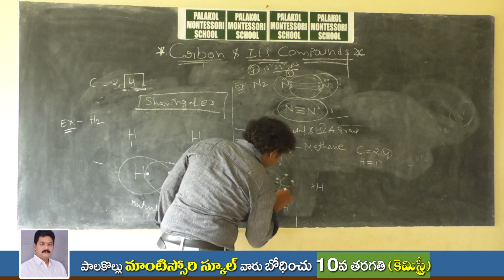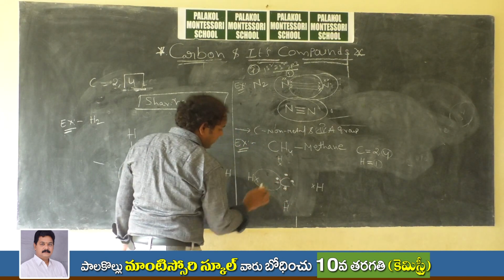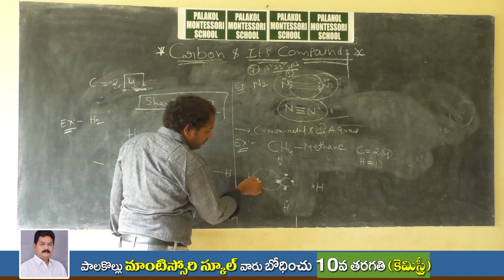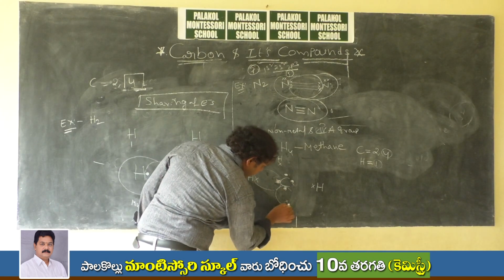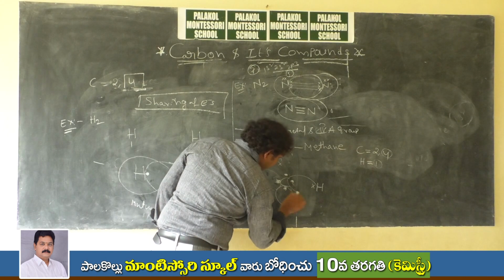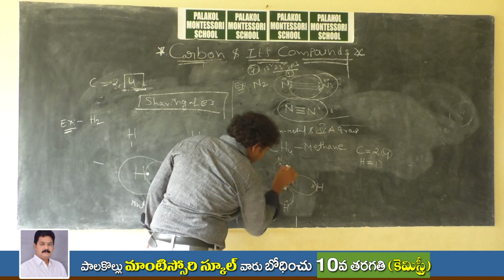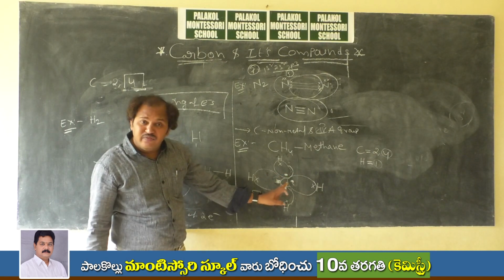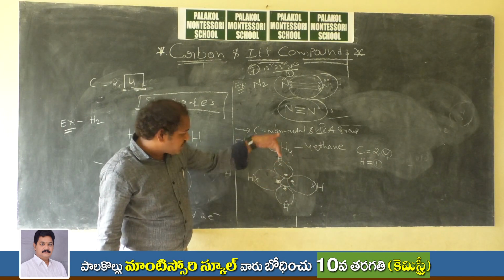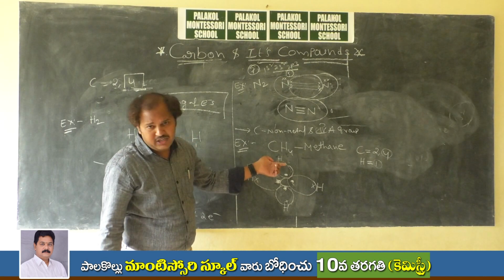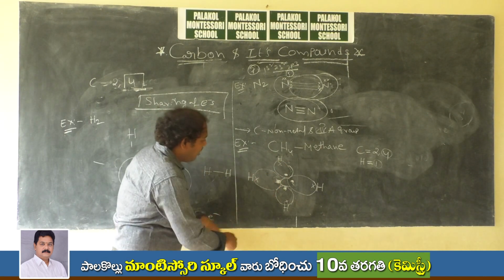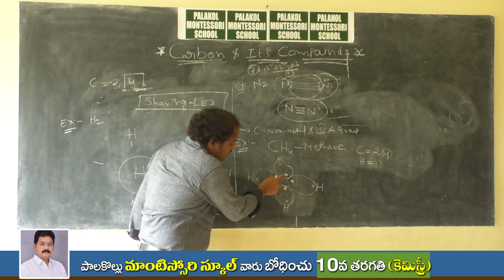Okay, right? Here, carbon has 4 valence electrons, and here we have 1 valence electron. So electrons are shared together, one pair after another. Now, along with these 4 electrons, 4 extra electrons are coming from the hydrogen atoms, right? And these 2 electrons belong to both hydrogen and carbon.